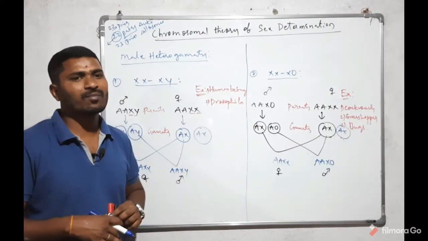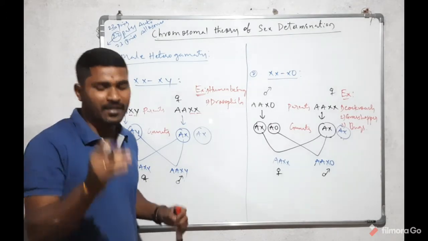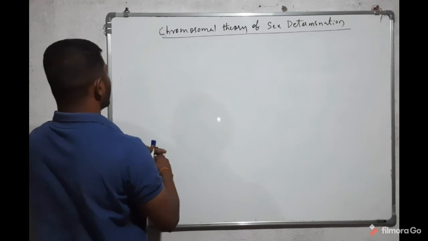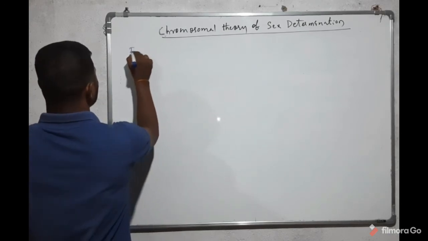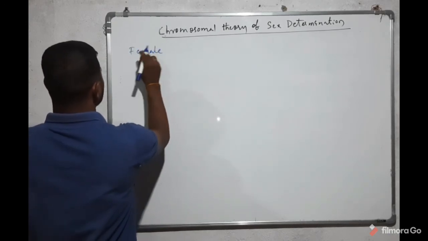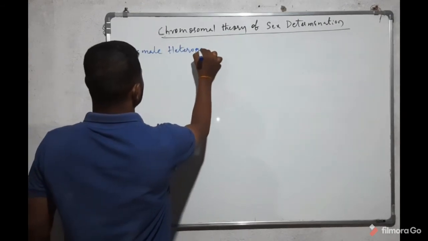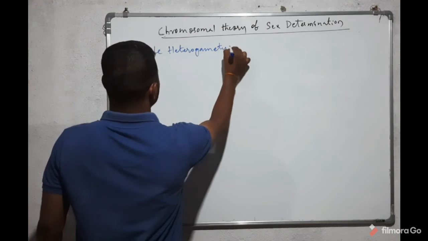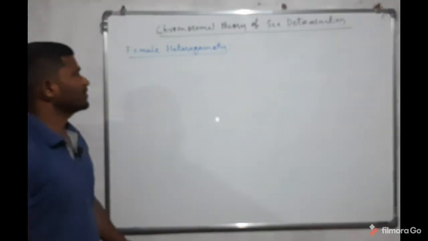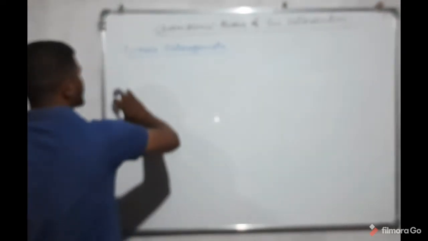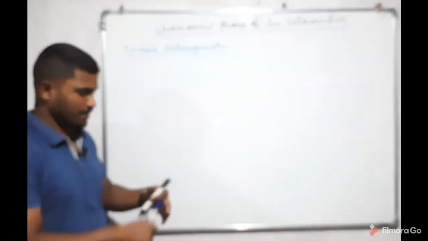Let's discuss the female heterogamety. Female heterogamety is also of two types.